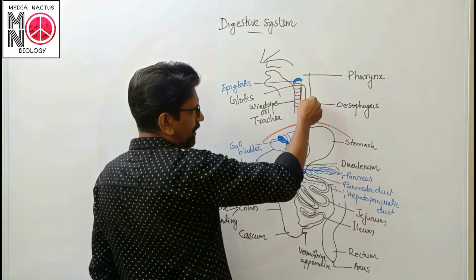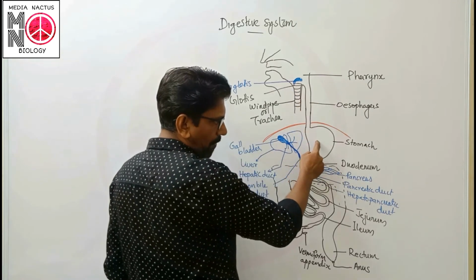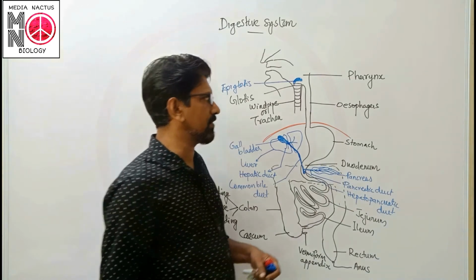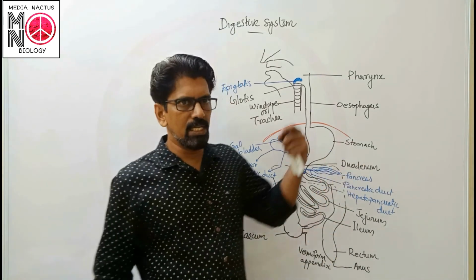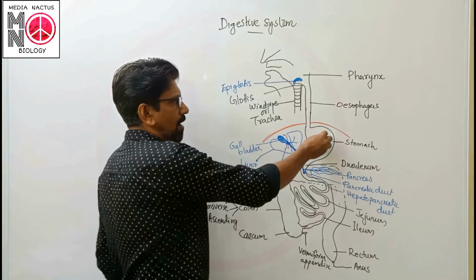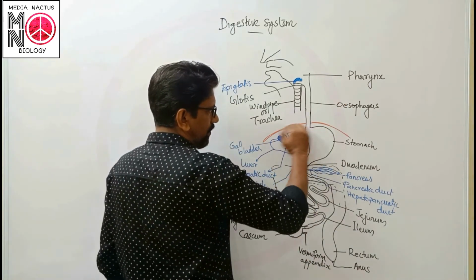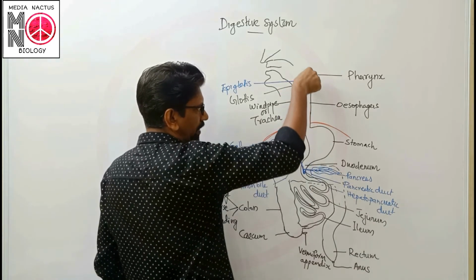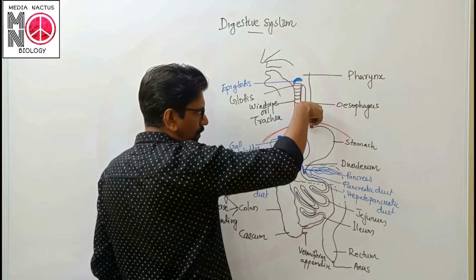Then esophagus connects toward the stomach, which is a J-shaped organ which is present on which part? Upper left portion of the abdominal cavity. Just above that, the diaphragm is there.